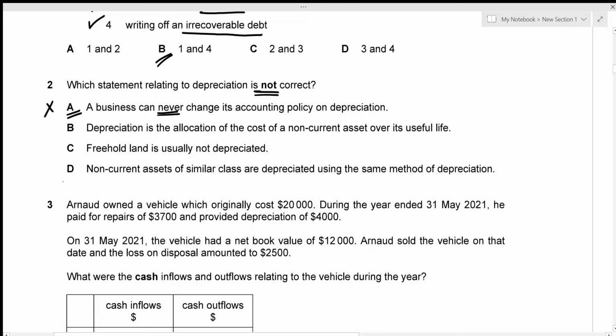But let's also look at options B, C, and D. B states that depreciation is the allocation of the cost of a non-current asset over its useful life, which is absolutely true. So B is the correct statement, right? And then option C states that freehold land is usually not depreciated, which is also true. We don't depreciate freehold land. Freehold land is sometimes actually revalued upwards. So option C is also a correct statement. In option D, we have non-current assets of similar class are depreciated using the same method of depreciation, which is true. You cannot use different methods of depreciation for the same or similar non-current assets, right? So our correct option is going to be option A.